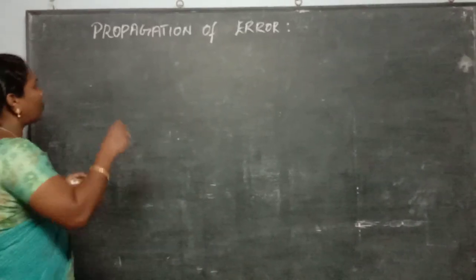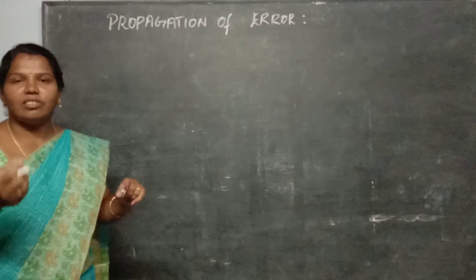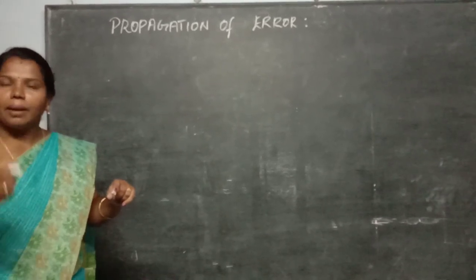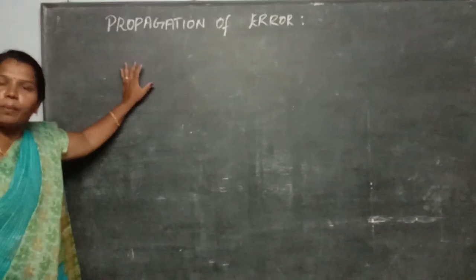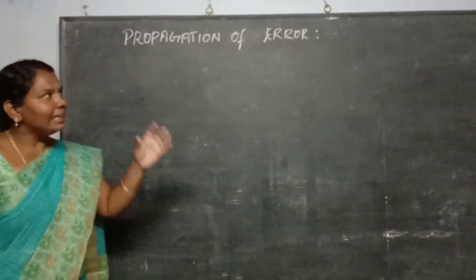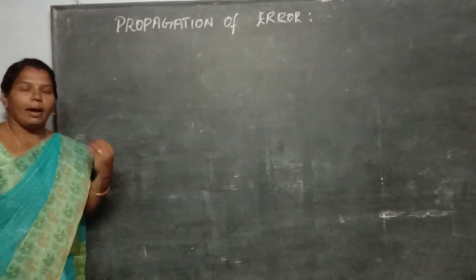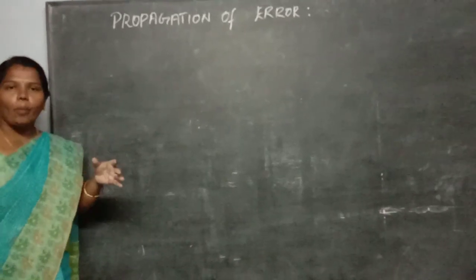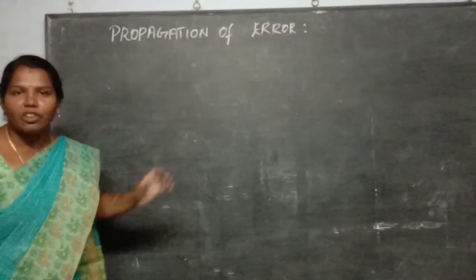See, this propagation of errors may be involved in arithmetic operations such as addition, subtraction, multiplication and division. Now we are going to see about the topic propagation of error. Propagation of error means combination of the error. These are involved in two steps: one is for an individual measurement, and another is for the mathematical operation performed with different instruments we are using for taking the different readings.